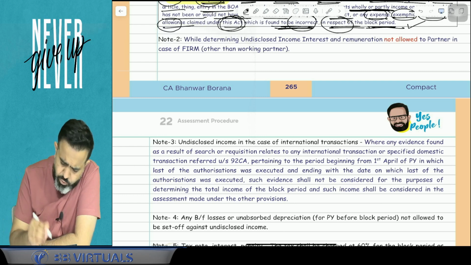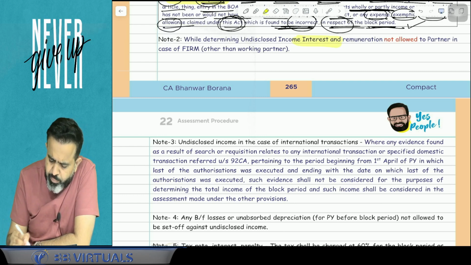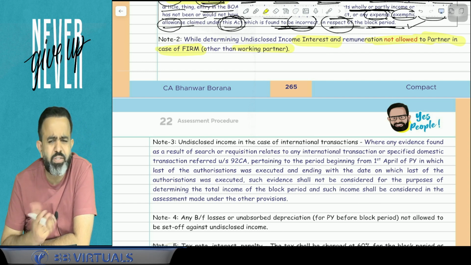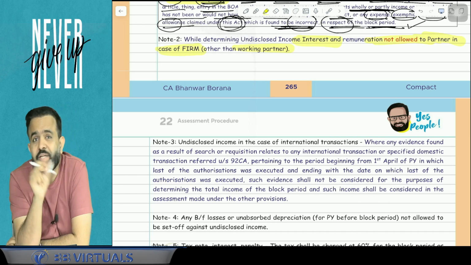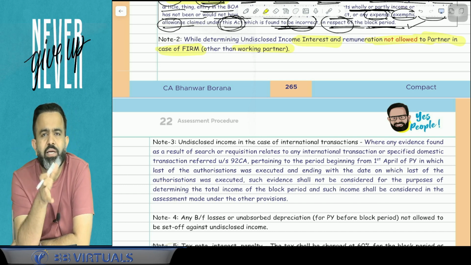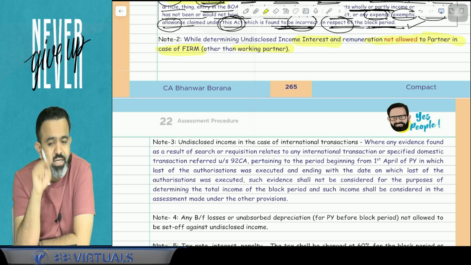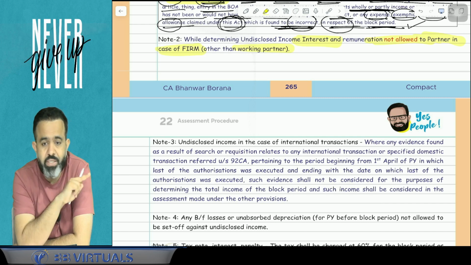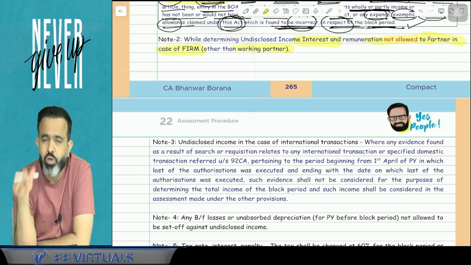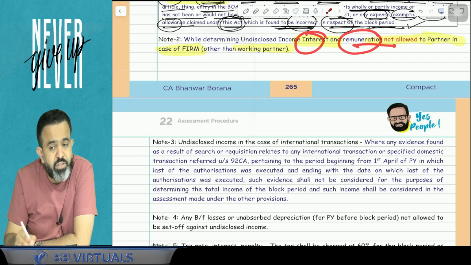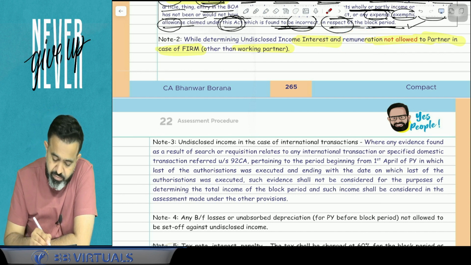Now next part. While determining the undisclosed income, interest and remuneration not allowed to partner in case of firm other than the working partner. So it's simple, obviously. Here guys, you know what we have discussed in the partnership firm, normally interest is allowed to any partner and remuneration is allowed to only the working partner. But suppose in case of the firm, if the block assessment is done, then while determining the undisclosed income, any interest or remuneration given to the partner is not allowed other than the working partner.